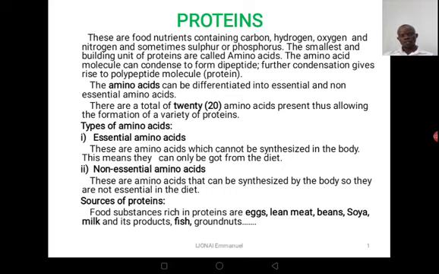And the opposite is true for the case of non-essential amino acids. Sorry, they can be manufactured by the body, and so they are not so essential in our diet. Now, what are some of the sources of proteins? The food sources of proteins, we have eggs, we have lean meat, we have beans, we have milk, we have soya, we have fish, plus so many other sources.